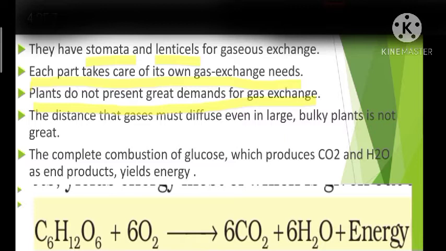Okay, now third, if you see, the distance that the gas must diffuse, even if it is a large bulky plant, is not great. Okay, the distance of diffusion of these gases is not great.